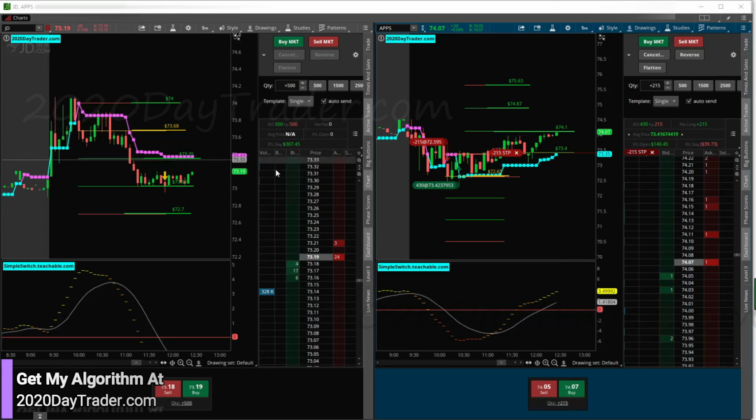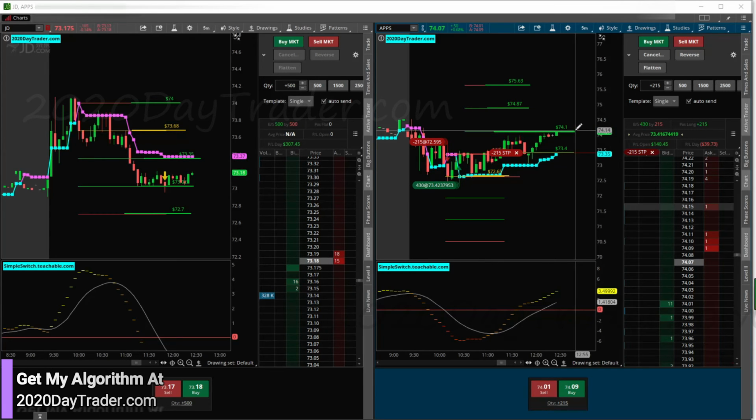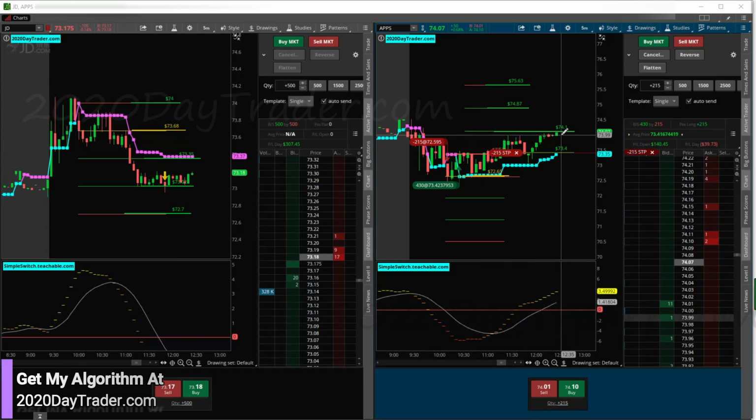All right, so we're about to break the 74.10 level here, which will be pretty sweet. This thing really could get moving if it breaks it strong. So like I said, we got red, we got a little consolidation, and looks like we're going to move up here nicely. So hopefully it breaks it strong. Let's go, go, go, go.